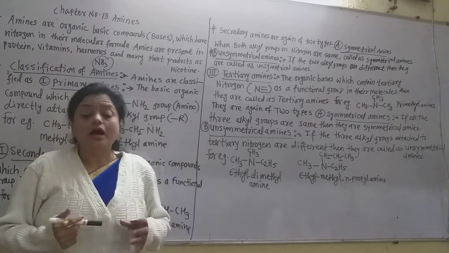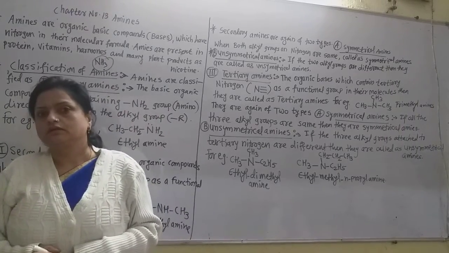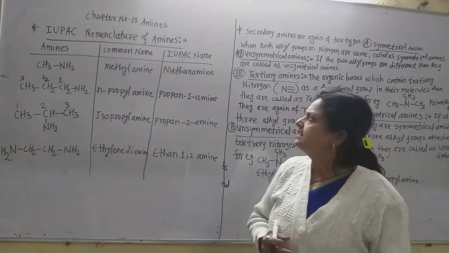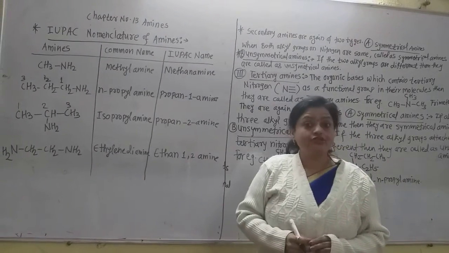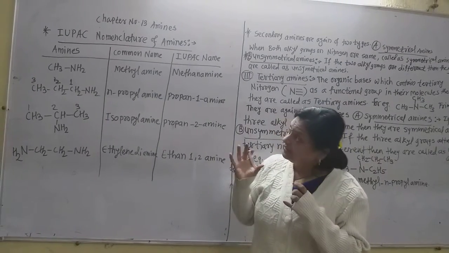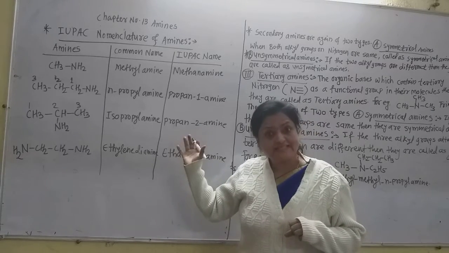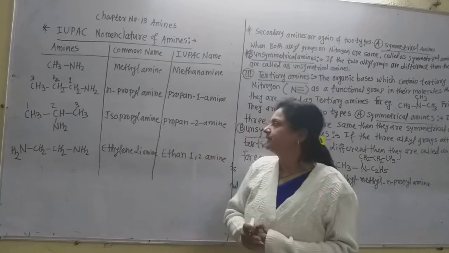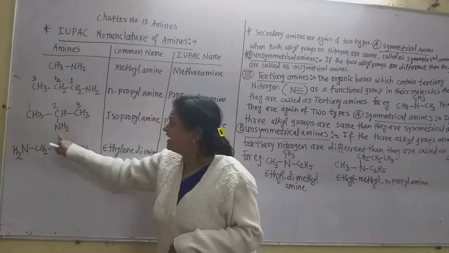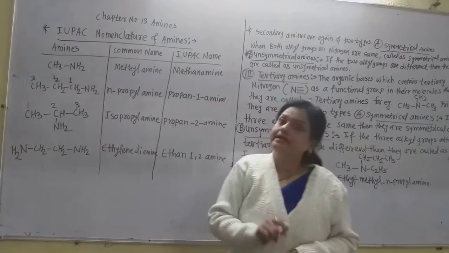Let us see now how the IUPAC names are given to the amines. Let us consider the IUPAC nomenclature of amines. First consider primary amines. We are now studying the IUPAC names of only the primary amines. If there is the NH2 group present in the amines, then they must be primary amines.